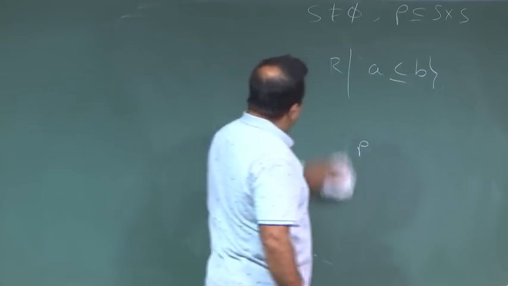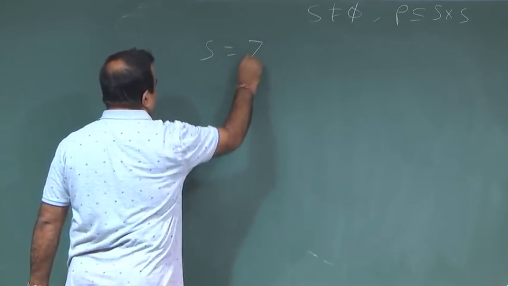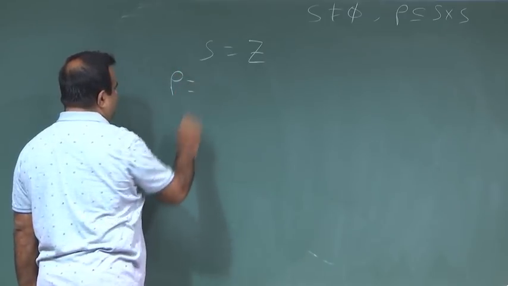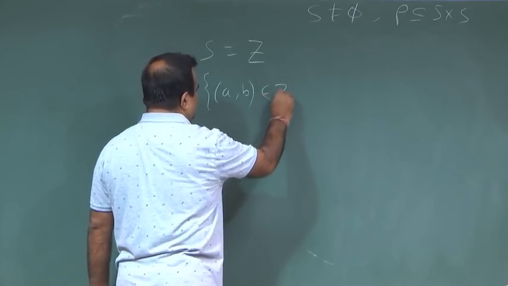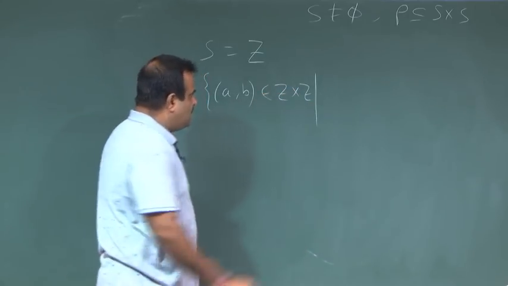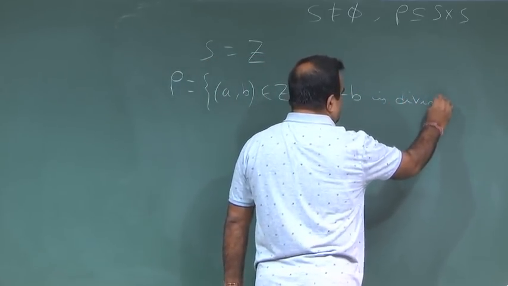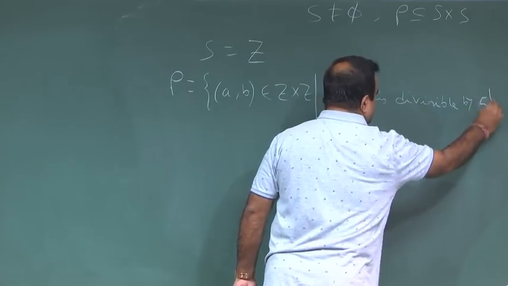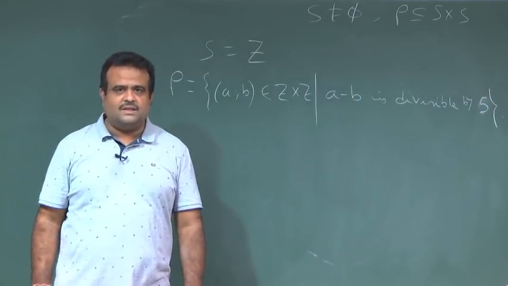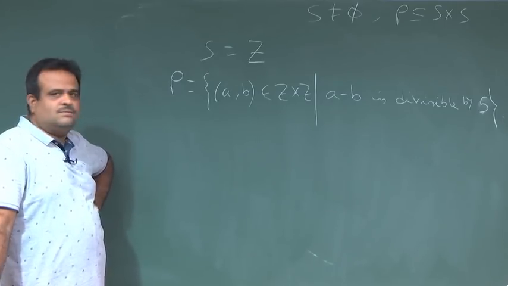Okay, then what is an example of an equivalence relation? Now suppose we take S as Z, the set of all integers. Now we define a binary relation like this: a b coming from Z Cartesian product, if a minus b is divisible by 5. We define this relation if a minus b is divisible by 5.